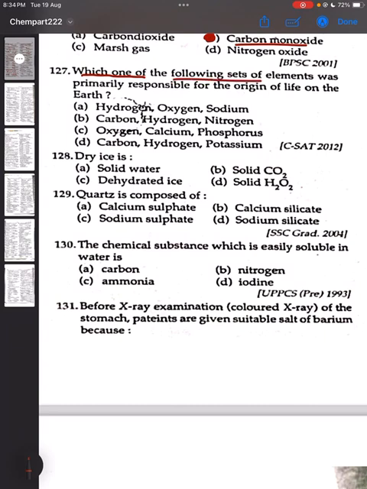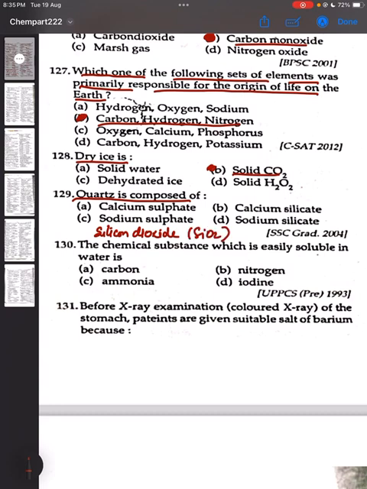127. Which one of the following set of element was primarily responsible for the origin of life on the earth? Correct answer is carbon, hydrogen and nitrogen. Option B is the correct answer. 128. Dry ice is solid carbon dioxide. Option B is the correct answer. 129. Quartz is composed of silicon dioxide, SiO2. 130. The chemical substance which is easily soluble in water is ammonia.